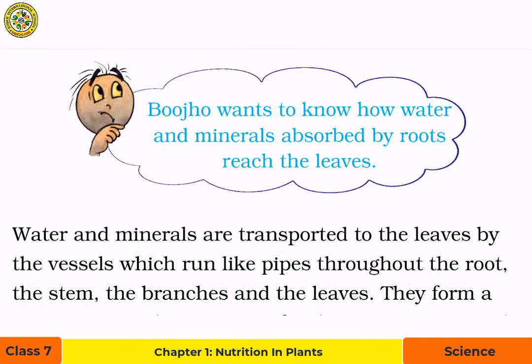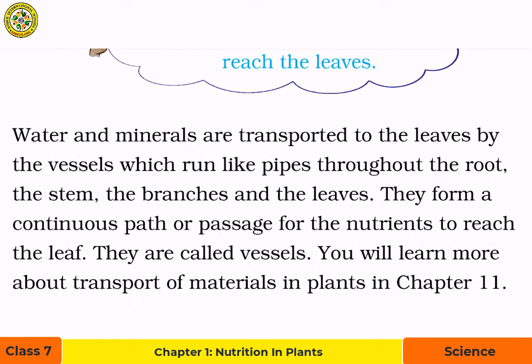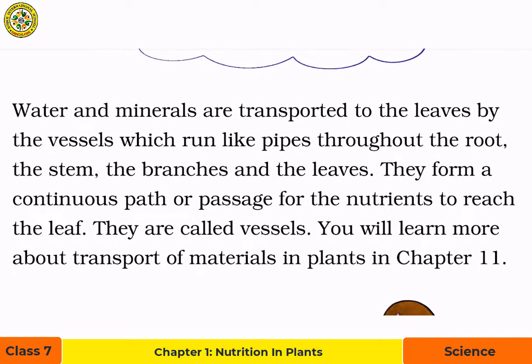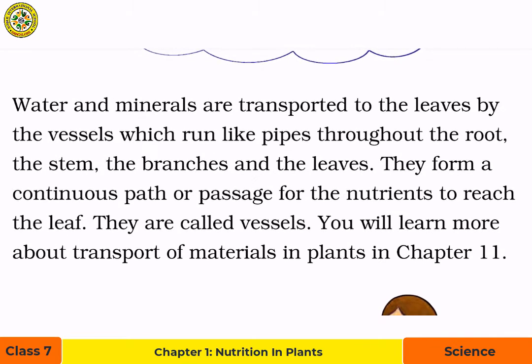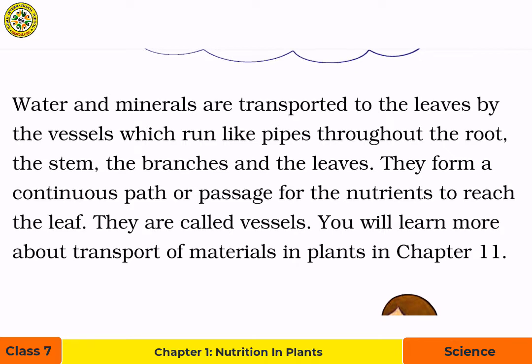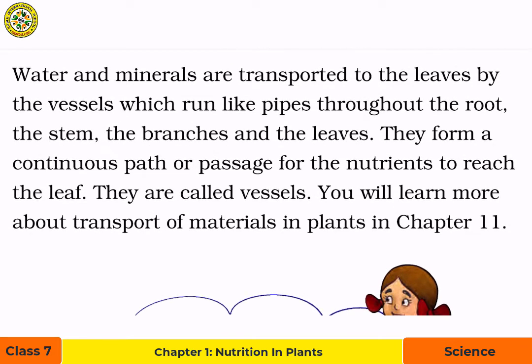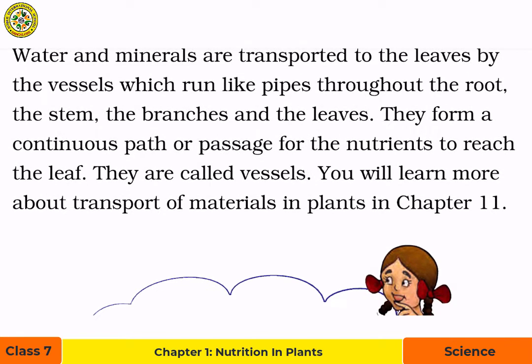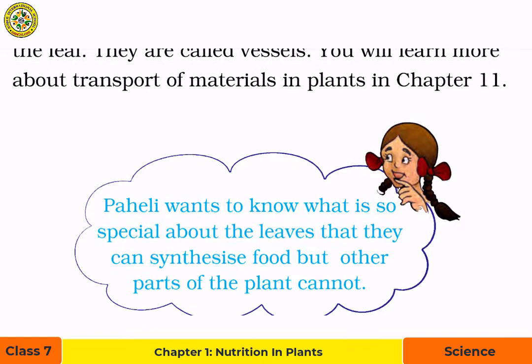Bujo wants to know how water and minerals absorbed by roots reach the leaves. Water and minerals are transported to the leaves by the vessels which run like pipes throughout the root, the stem, the branches, and the leaves. They form a continuous path or passage for the nutrients to reach the leaf. They are called vessels. You will learn more about transport of materials in plants in chapter 11.